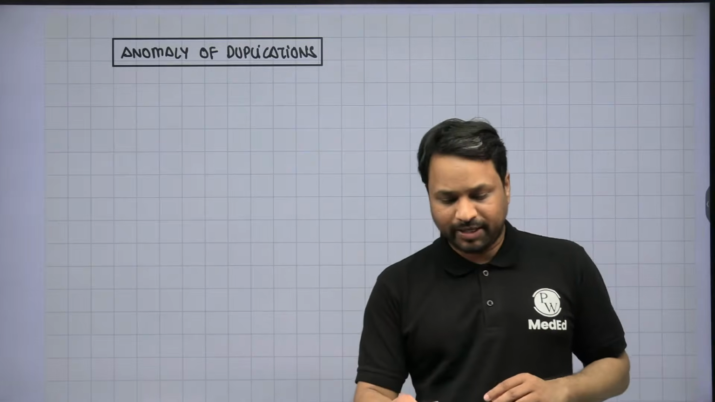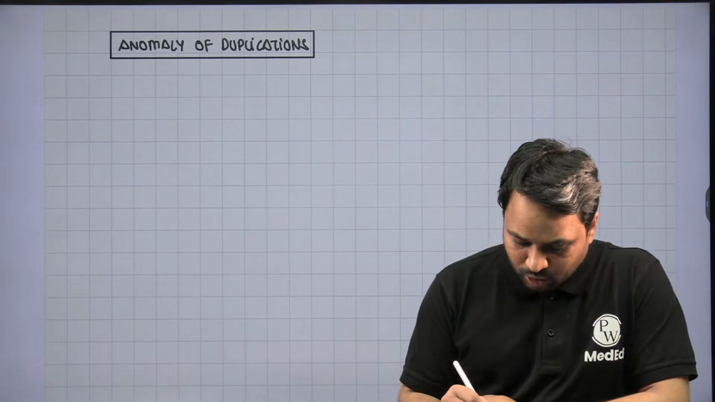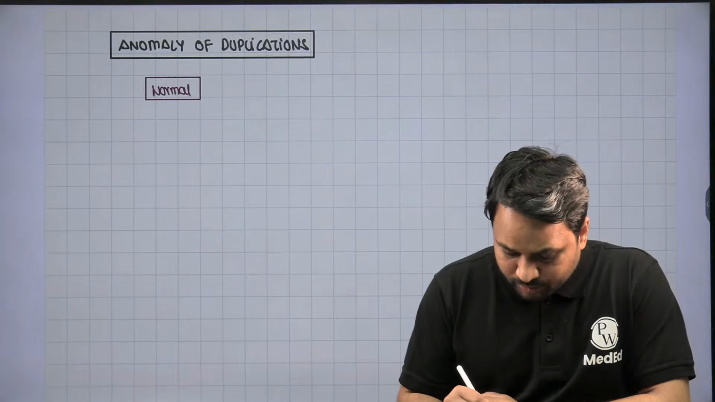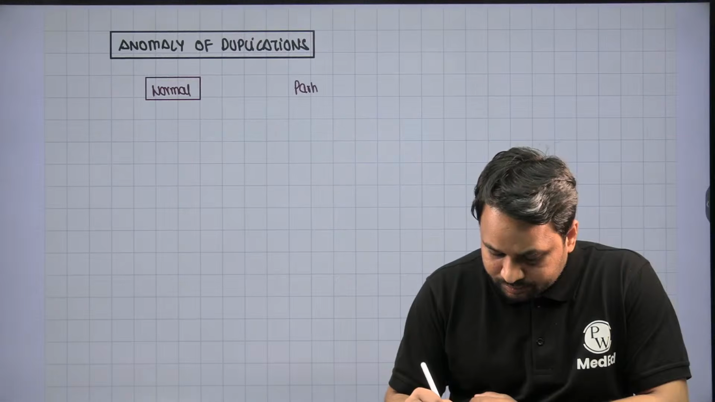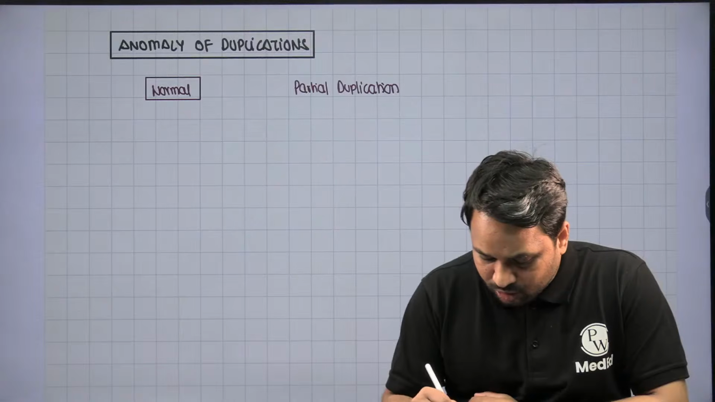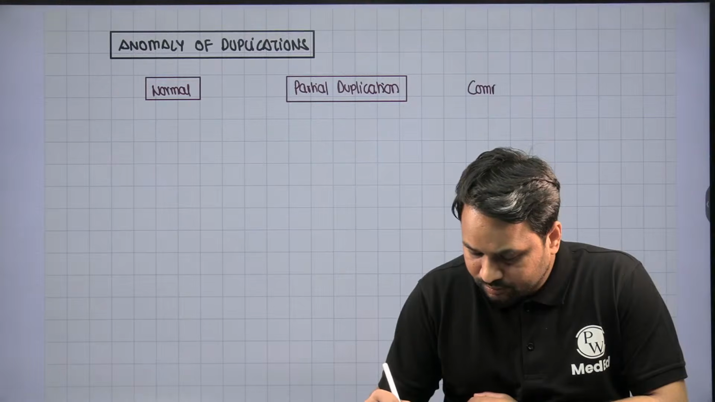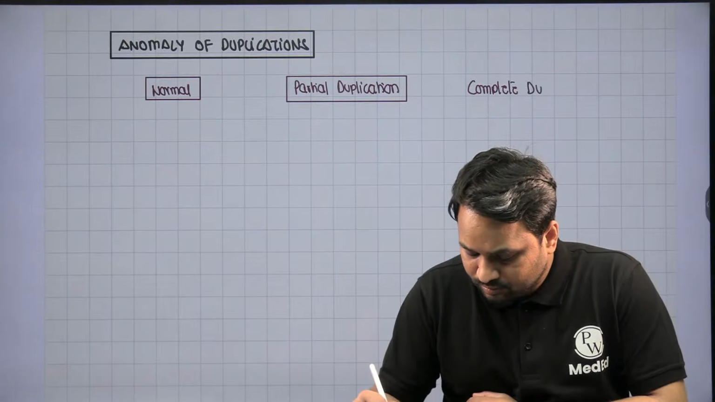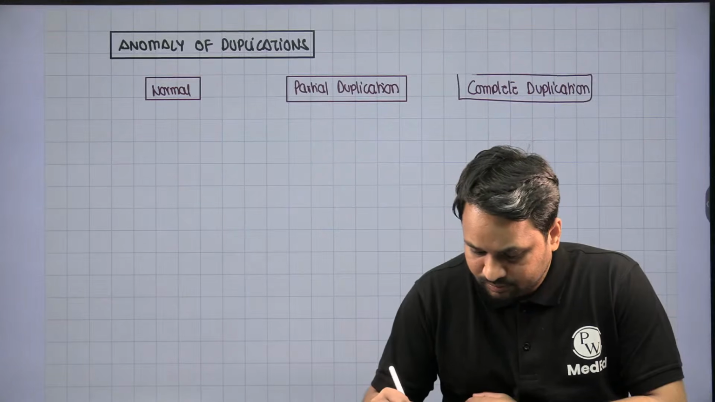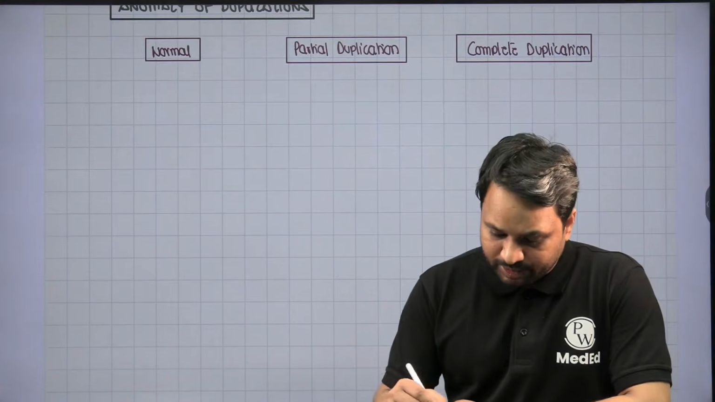In the anomaly of duplication, we'll talk about how a normal kidney looks like, superimposed with partial duplication, and then the complete duplication. So in the anomaly of duplication, there are three contexts that you should know: a normal, a partial, and a complete duplication.